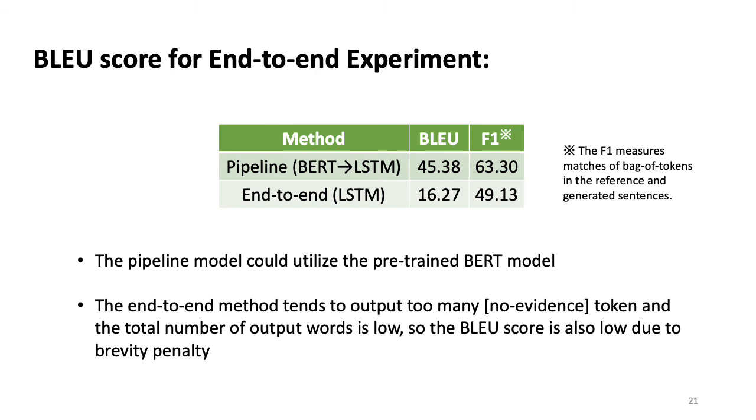This is probably because the pipeline method could utilize the pre-trained BART model, and training the end-to-end method was difficult with the very long sequence of tokens given as input. In addition, the end-to-end method tends to output too many no evidence tokens, and the total number of output words is low, so the BLEU score is also low due to brevity penalty.